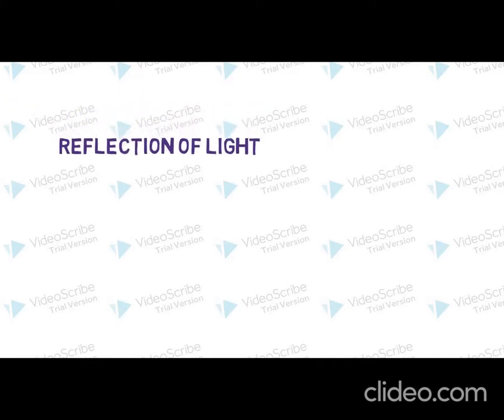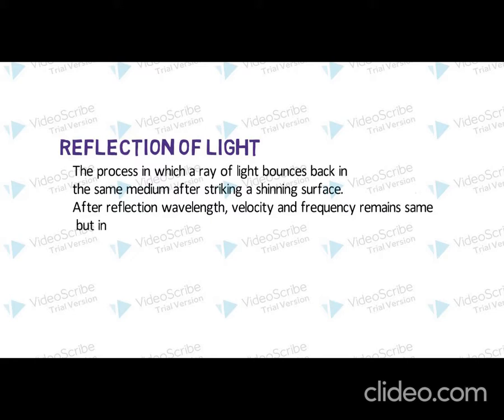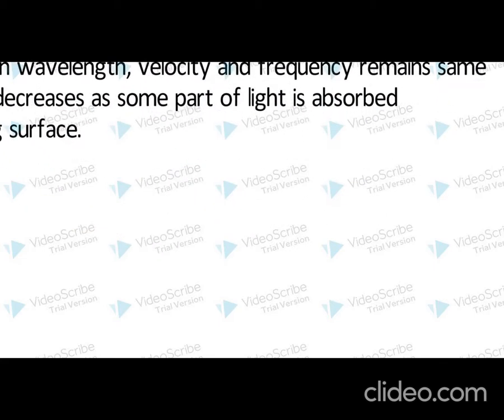So let us start with reflection of light. Students, reflection of light is the process in which a ray of light bounces back in the same medium after striking a shining surface. Note that after reflection, wavelength, velocity and frequency remain the same, but intensity decreases. That's because some part of light is absorbed.